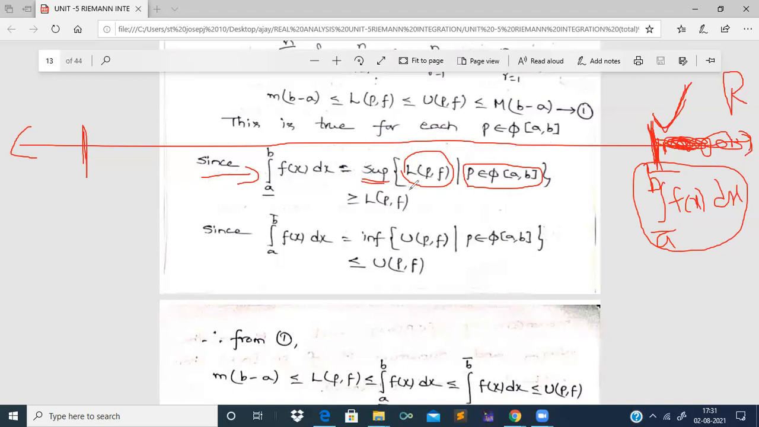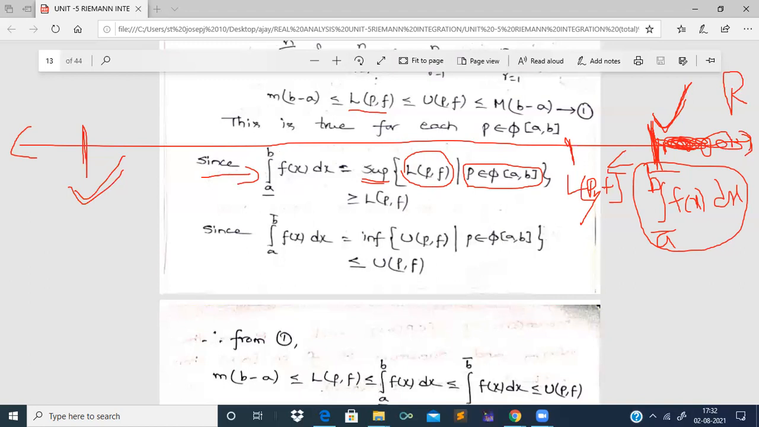So what about this lower Darboux sum which we have found here for this partition? It will be lying somewhere in between this infimum and supremum. So let us take this L of p comma f. How is this L of p comma f? It is lesser than, or sometimes it may be equal to, the integral over a bar to b f of x dx. That is what I have written here.